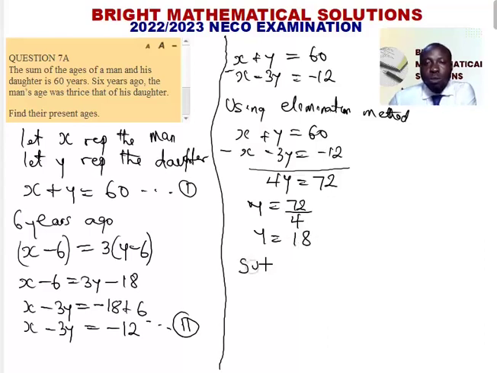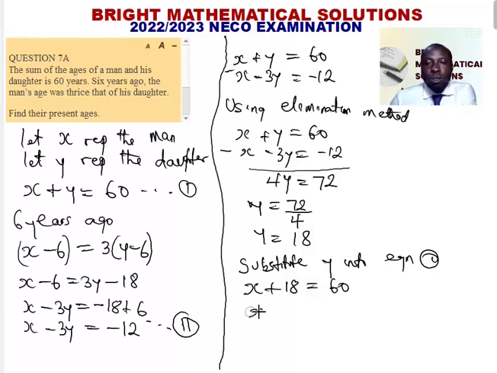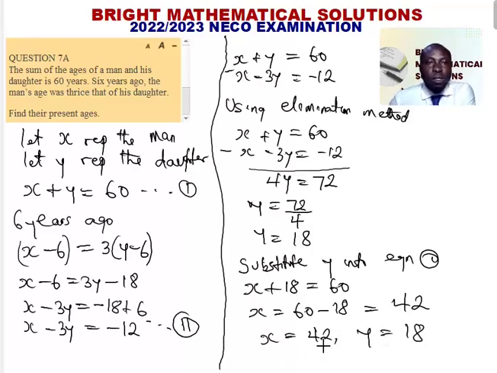So substitute Y into equation 1. So our equation 1 is X plus 18 equals 60. So X equals 60 minus 18, which is 42. So X equals 42, Y equals 18. So the age of the father, the man, is 42, while the daughter is 18 years.